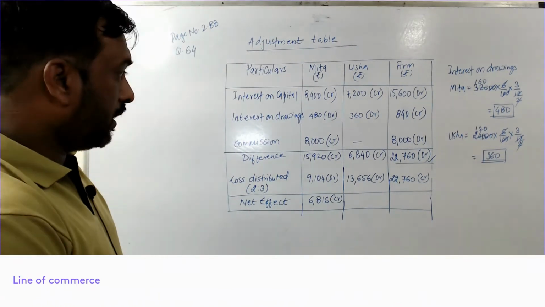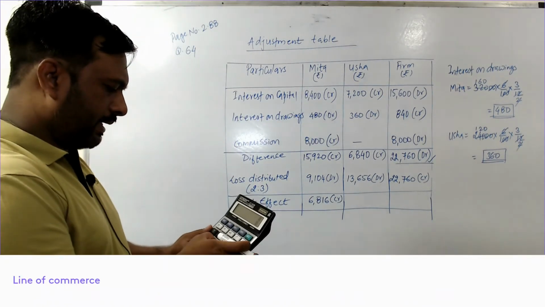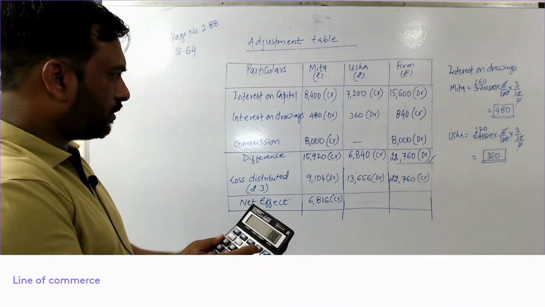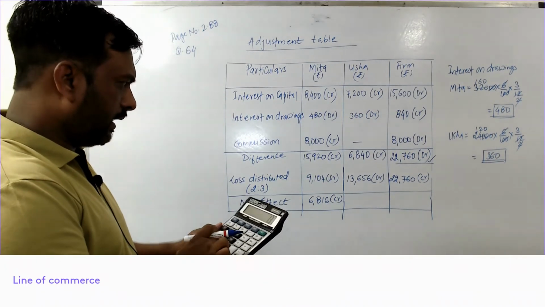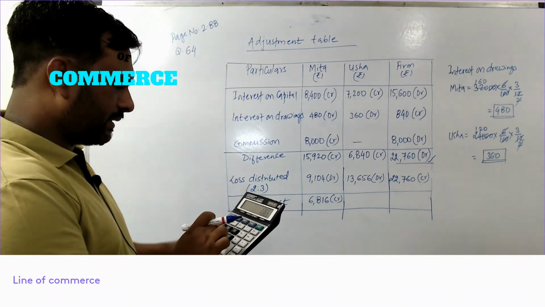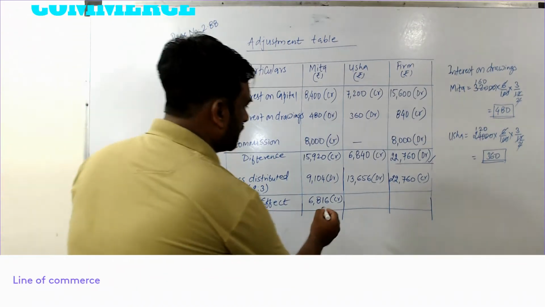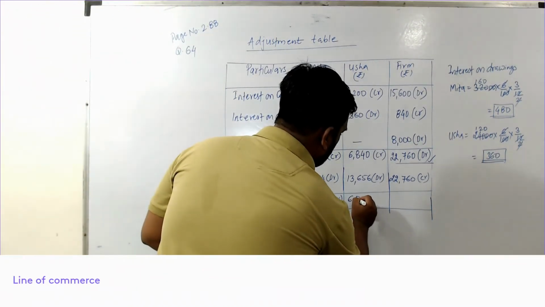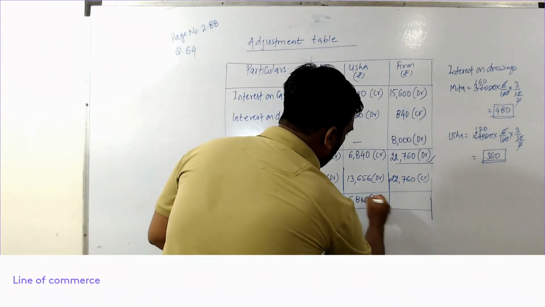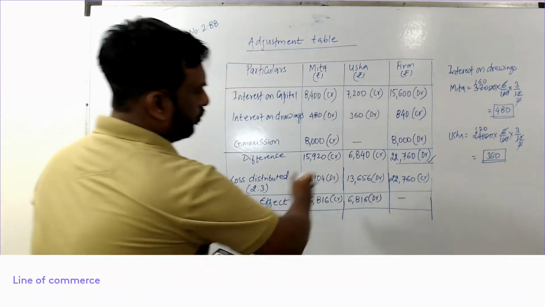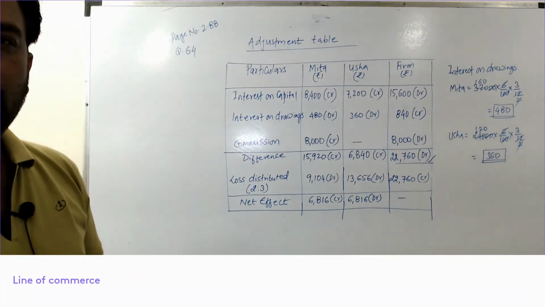Done. Similarly for Usha, 6,840 minus 13,656. That is 6,816. 6,816 debit, and this will be nil. So you got the entry, you got the adjustment entry.